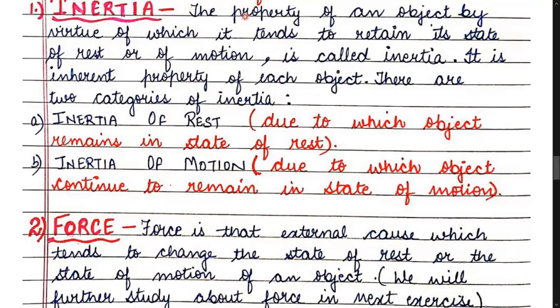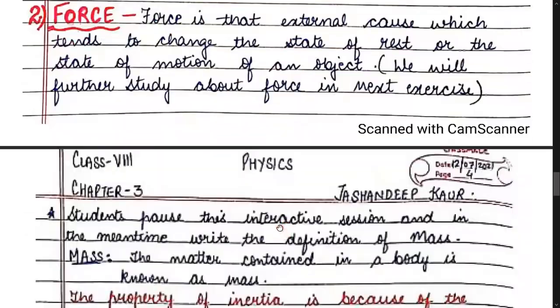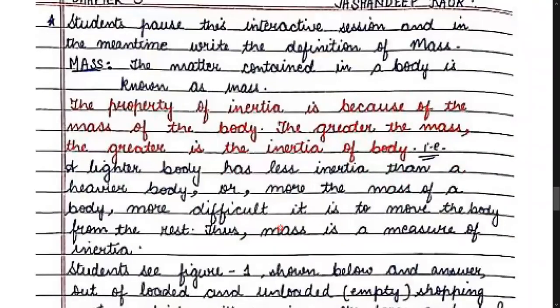Hurry up, write down the definition in your notebook. So written? Very good. So what is mass? The matter contained in a body is known as its mass.